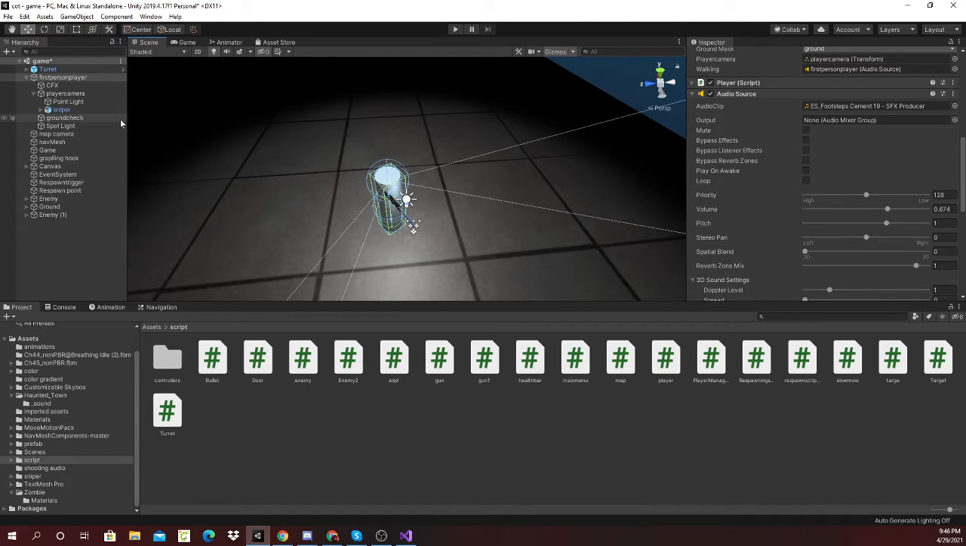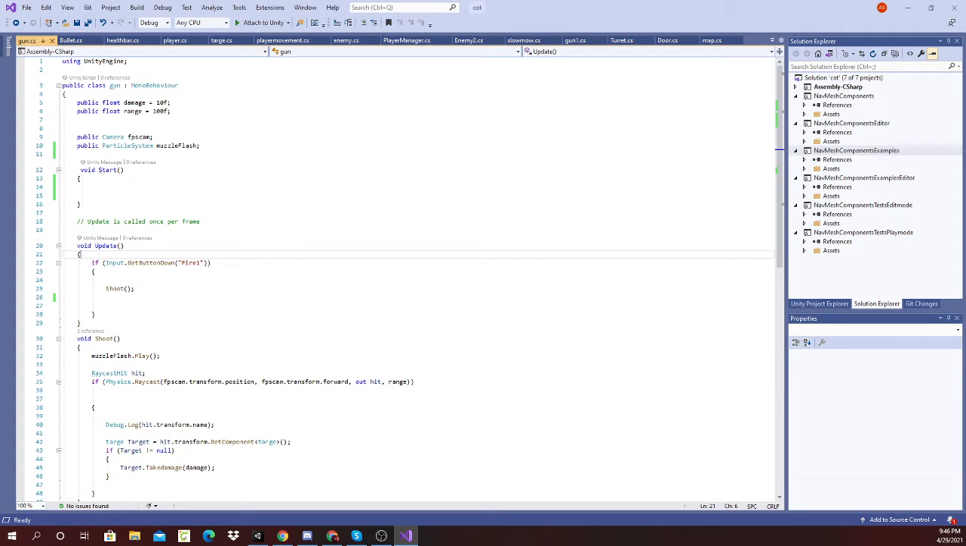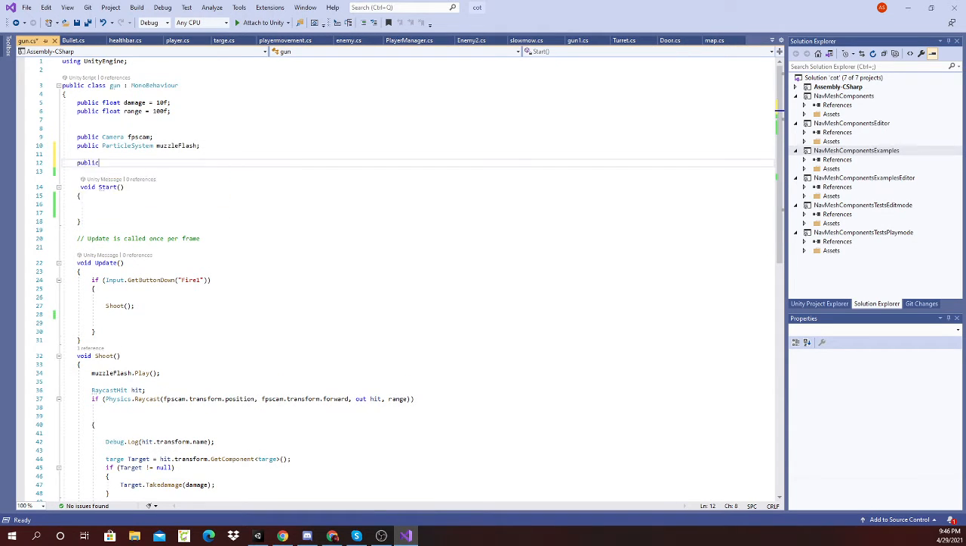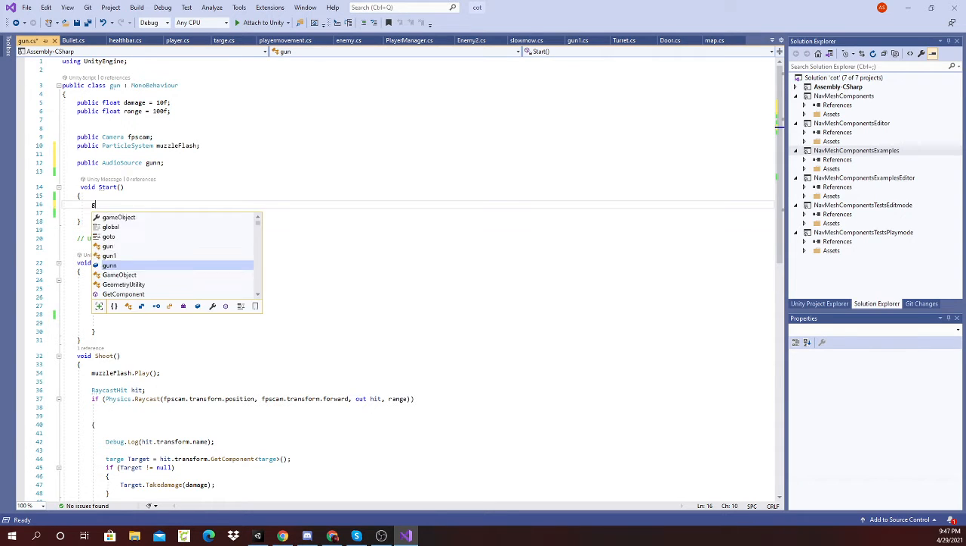So the first thing you're gonna do is go to your gun script, go in here, write public audio source, and you can call it whatever you want, but I'm just gonna call it gun. I'm gonna go in the void start, and I'm gonna type gun equals get component audio source,